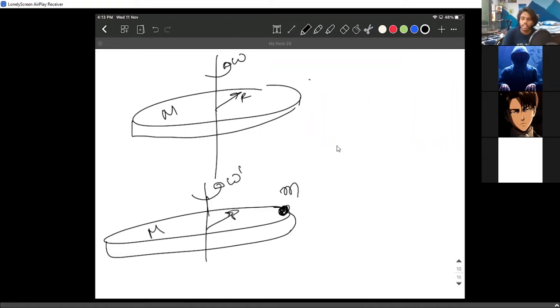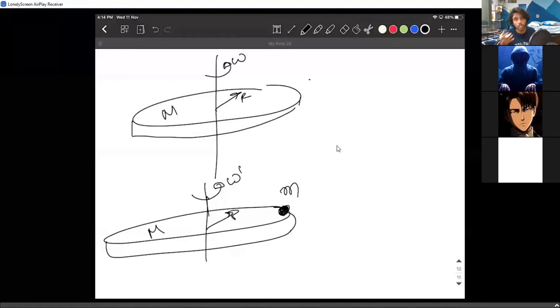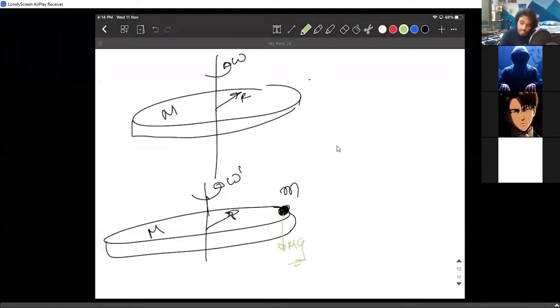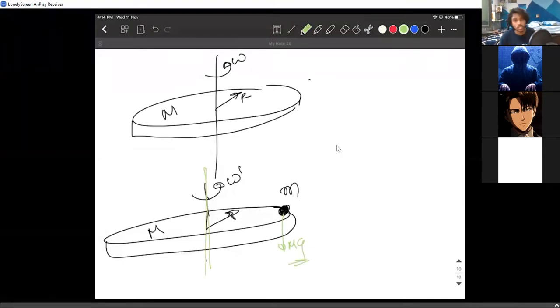Okay, when the particle just got picked up on the disk, there was no external torque on the system at all. The particle's weight mg is definitely there, but this mg is parallel to the axis of rotation, so it cannot create any torque. It clearly did not create any torque. So there was no external torque, and the angular momentum has to be constant.